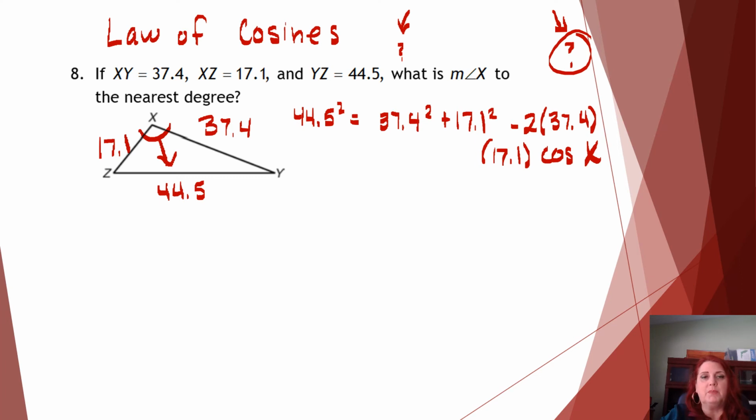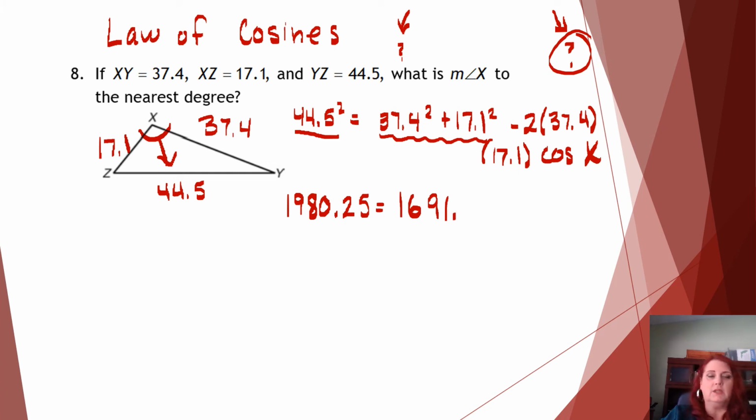So I'm going to do this in pieces. 44.5, when I square that, I get 1,980.25. And then I'm going to take these and add those together, and I get 1,691.17. And then I'm going to multiply this stuff together, and I get 1,279.08 times the cosine of x.